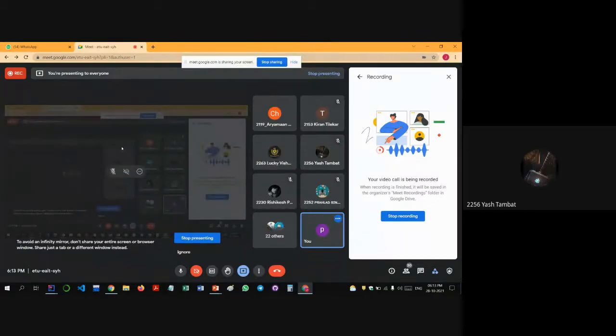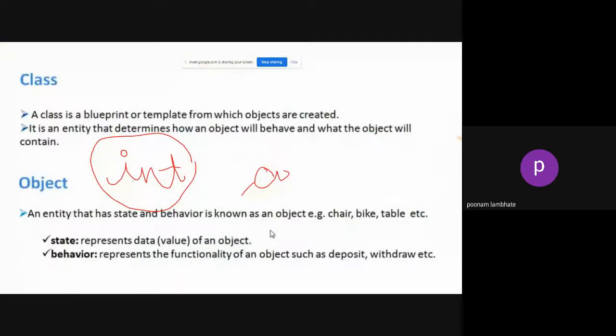Yes. Yes. Yes. Okay. So now, what is object?